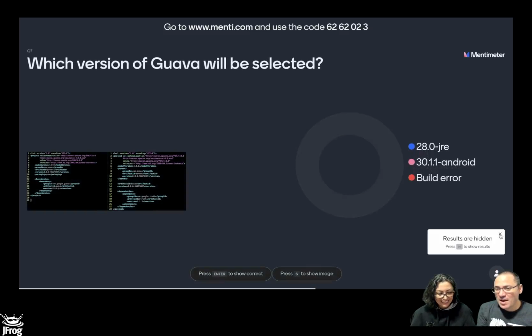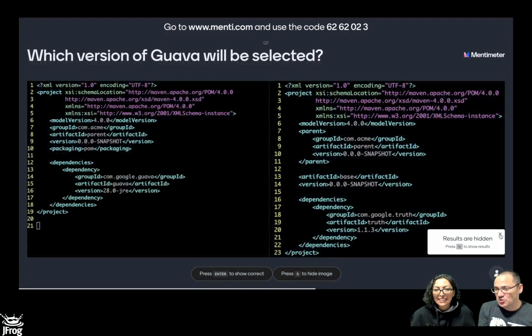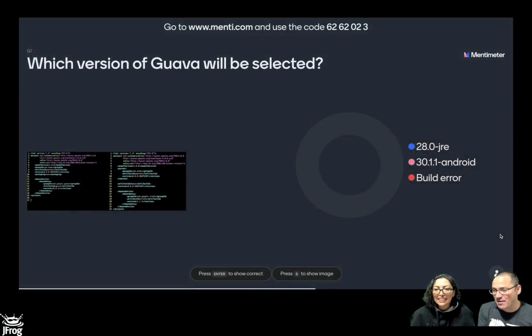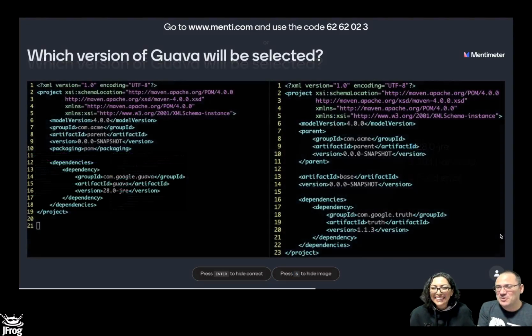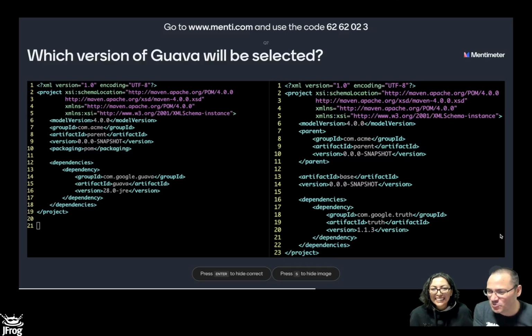Now, when we resolve this, which version is going to be the chosen one? Is it guava 28 from the parent, or is it going to be guava 31 Android from the child? So, which one? I hope that no one chose the child, because this still works. No. Is it version 28? And the reason, remember, I mentioned something about the super POM? It's because of how hierarchies work.